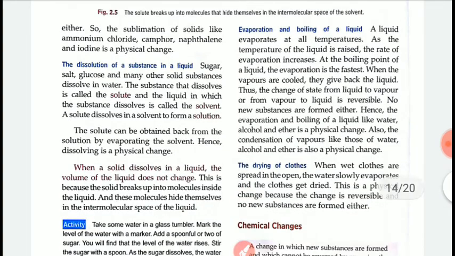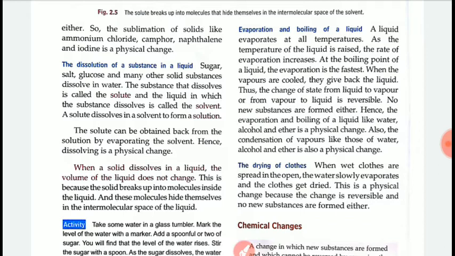When a solid dissolves in a liquid, the volume of the liquid does not change. This is because the solid breaks up into molecules inside the liquid, and these molecules hide themselves in the intermolecular space of the liquid. So these are examples of physical change.